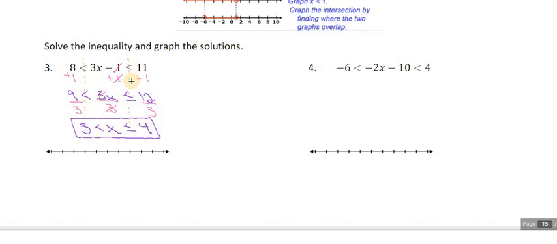So all numbers between 3 and 4, 3 is not included, but 4 will be included. Okay, so I'll put 3 here. I'll put 4 over here. Nothing special here with my counting. So open circle on 3, closed circle on 4, shade in between. Okay, it's a less than.